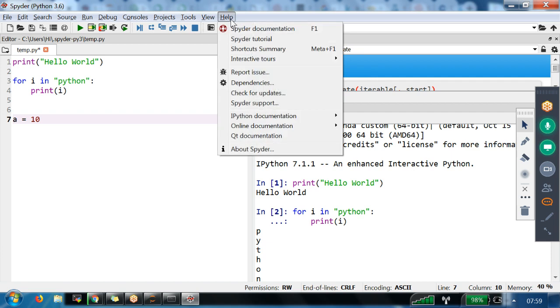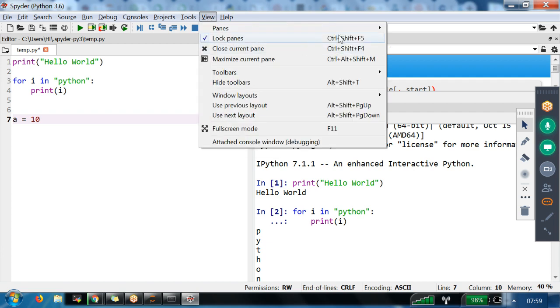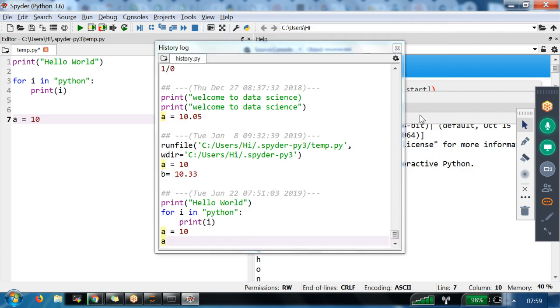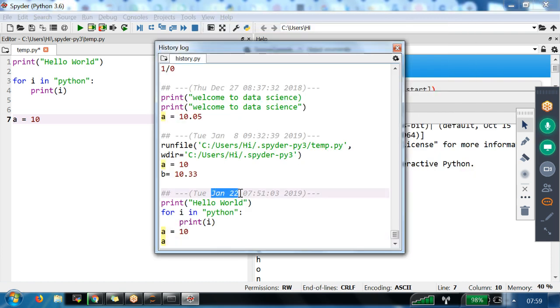And if you want to see the previously executed commands, there is a window called History log. In the History log, I can see the commands: today, January 22, we ran print hello world, we ran some for loop, we ran some variable like that. All the things you can see.